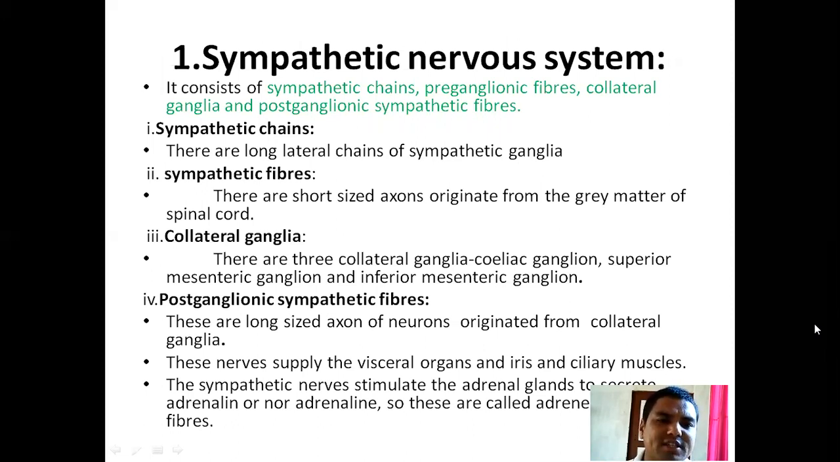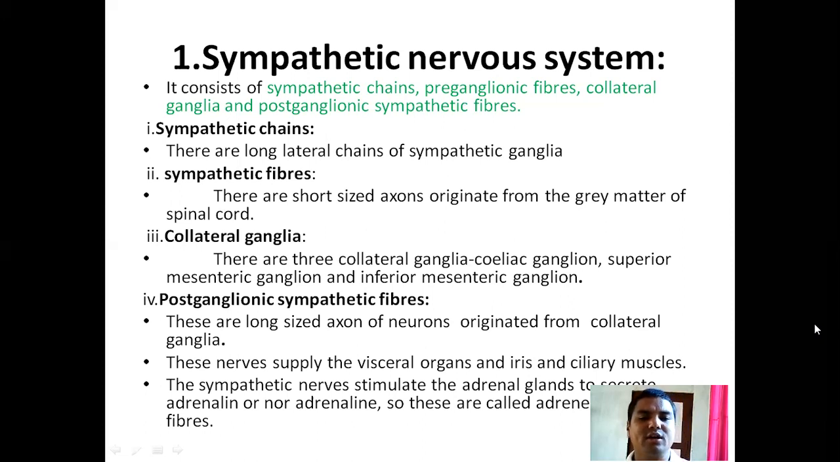Sympathetic nervous system consists of four parts. They are sympathetic chains, sympathetic fibers, collateral ganglia, and postganglionic sympathetic fibers. Sympathetic chains are long lateral chains of sympathetic ganglia. Sympathetic fibers are short-sized axons originating from the gray matter of the spinal cord. Collateral ganglia are three ganglia: celiac ganglia, superior mesenteric ganglia, and inferior mesenteric ganglia.